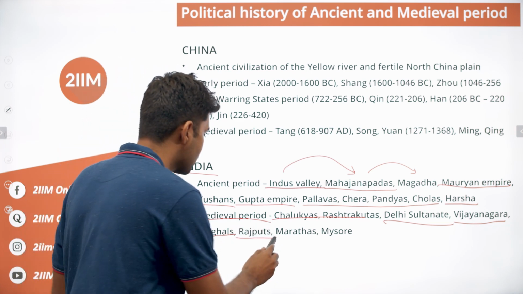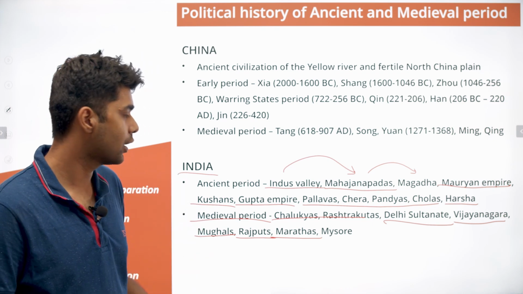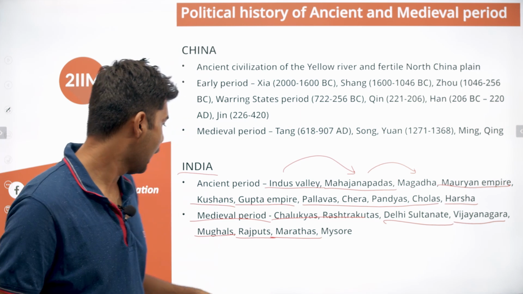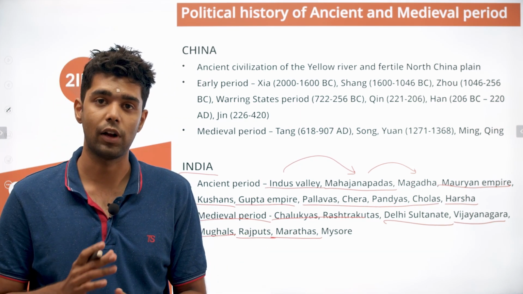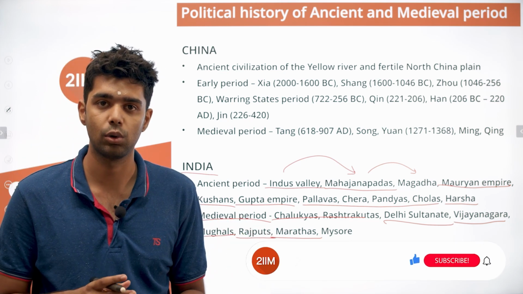You also have two very important people here, Rajputs and Marathas. So Rajputs were restricted to modern day Rajasthan. And Mughals and Rajputs were kind of enemies for most of the time. They were fighting all the time. But at some point, they also had to form uneasy alliances between the two to keep peace.